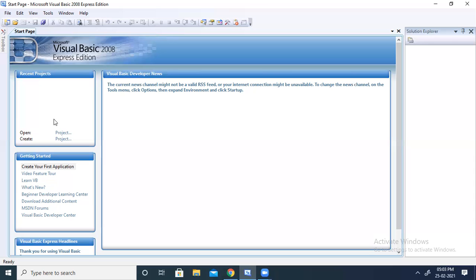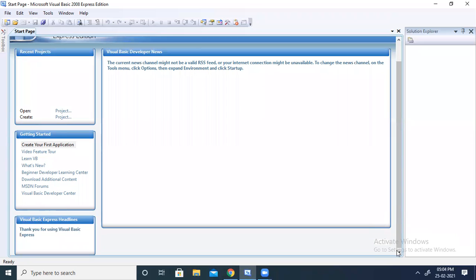Okay. Now we are going to look at Getting Started. What is Getting Started? It provides some helpful tips to quickly develop applications. So you can see some tips are given here. Next is the Visual Basic Express headlines. What do you mean by Visual Basic Express headlines? It provides the latest online news, releases, and updates about Visual Basic 2008 Express Edition.